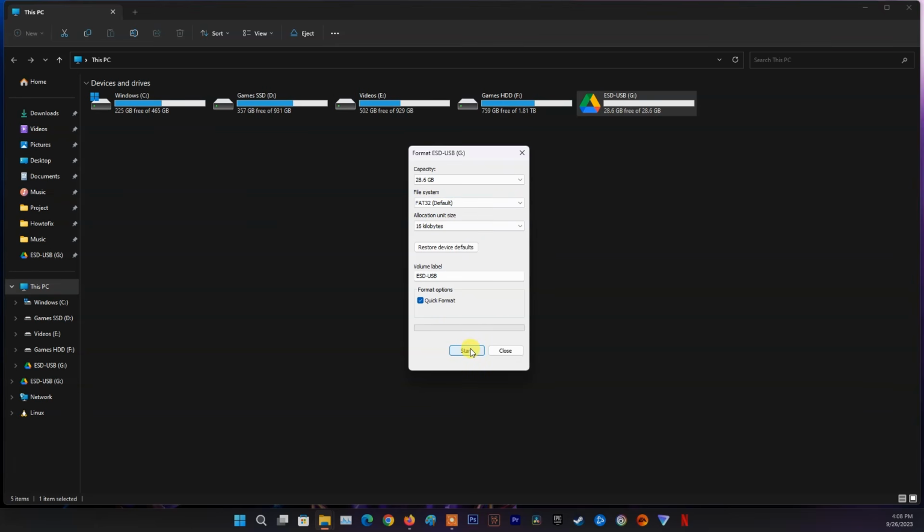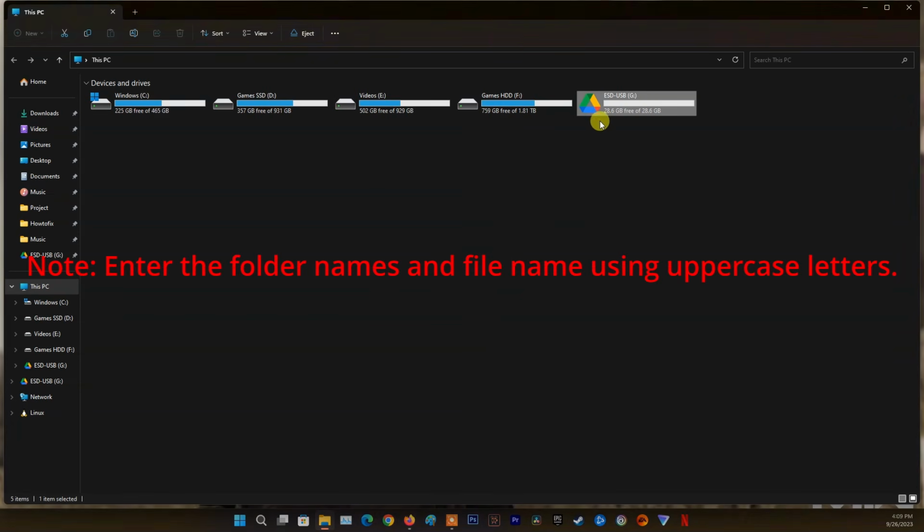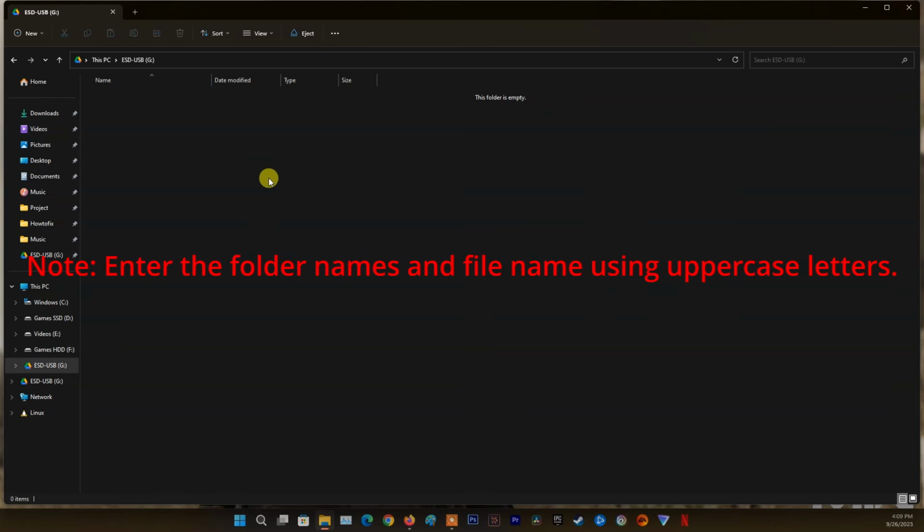Next, select Start button. Next, create a folder named PS4 on a USB drive.